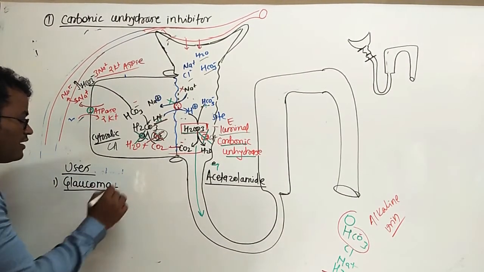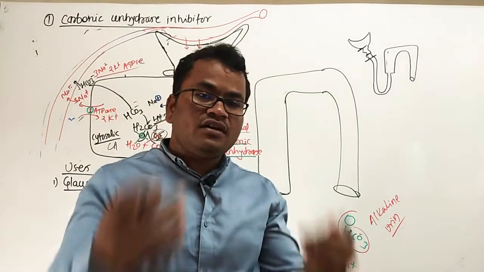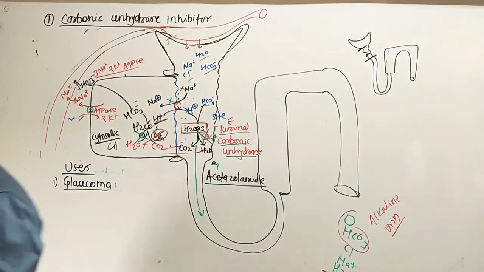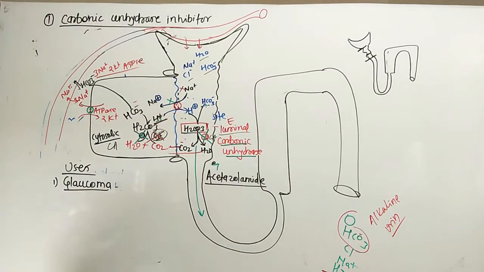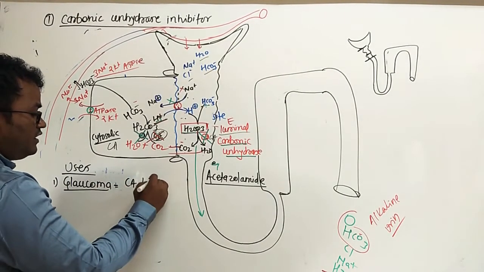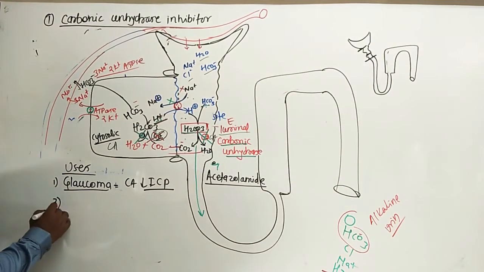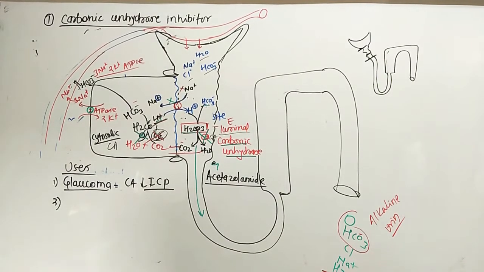What is glaucoma? Increase in intraocular pressure is called glaucoma. So this is used to decrease intraocular pressure. This carbonic anhydrase inhibitor decreases intraocular pressure. First. Second one is alkaline urine in acidic drug poisoning.